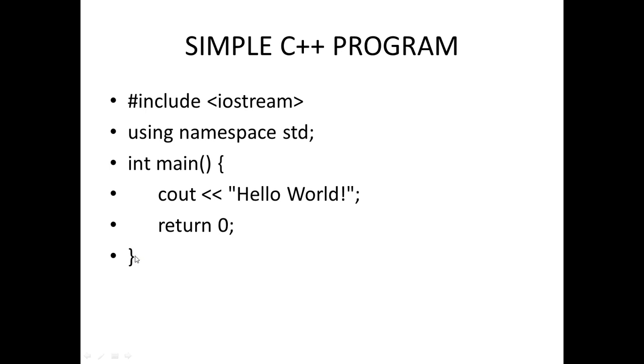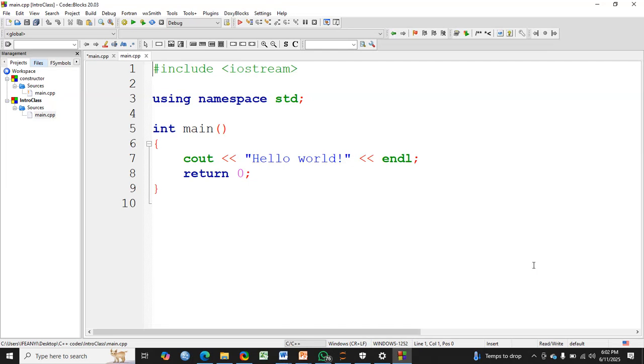So let's look at the code now. Let's go and play with the code a little. Okay, so this is our code: #include <iostream>, using namespace std, int main, cout Hello World, return 0, and all that. So let me run this code and see what it gives us. I will now play with it a little.